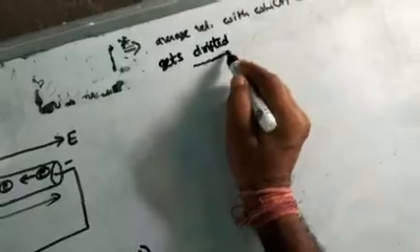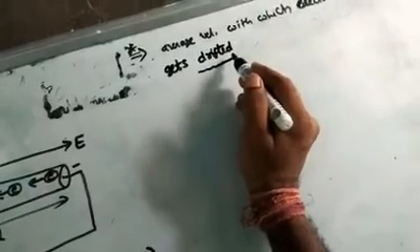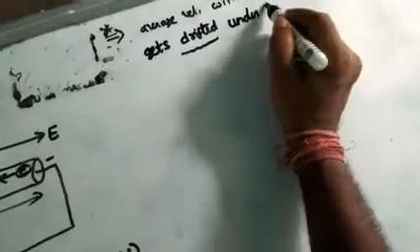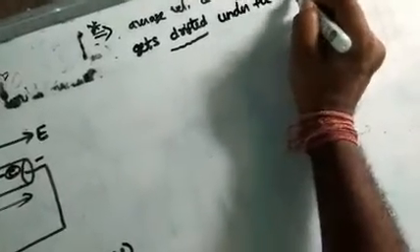I told you drifted means moving in the opposite direction. Gets drifted under the influence of external electric field. Remember this sentence.